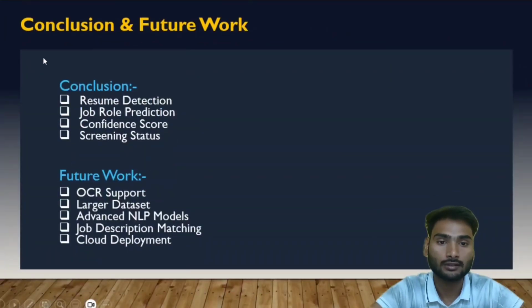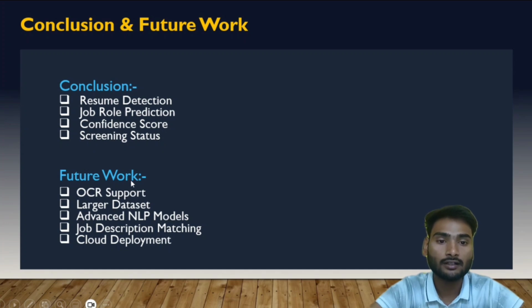Conclusion and future work. To conclude, I successfully developed an automated resume screening system using machine learning techniques. The system can detect whether a document is a resume or not, predict suitable job roles, generate confidence scores, and assign a final screening status.